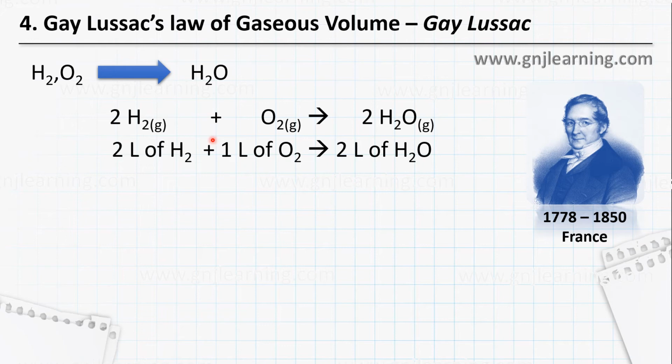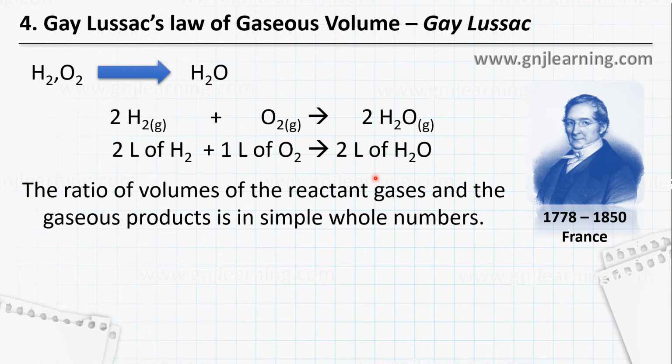So coming back to this law, 2 liters of hydrogen plus 1 liter of oxygen give 2 liters of water. Based on this information, he figured out that the ratio of volumes of the reactant gases and the gaseous product is in simple whole numbers. So what is the ratio here? 2:1:2.